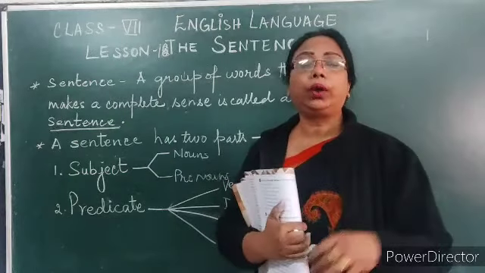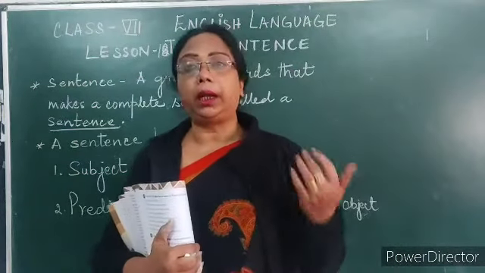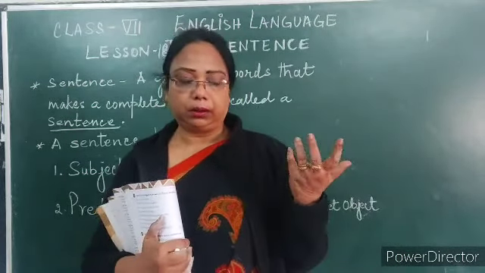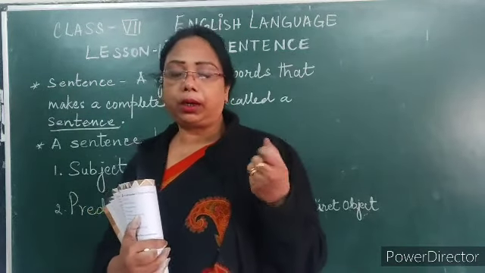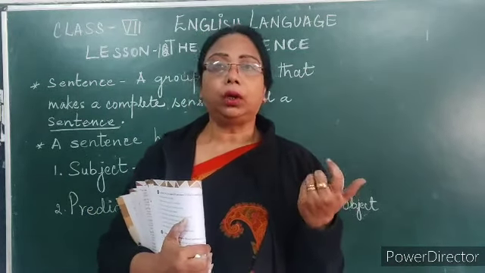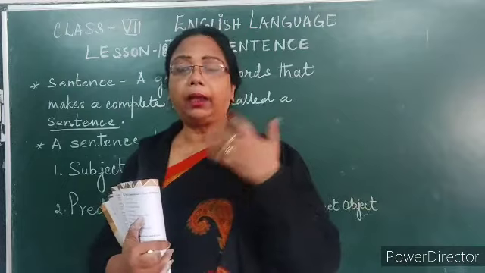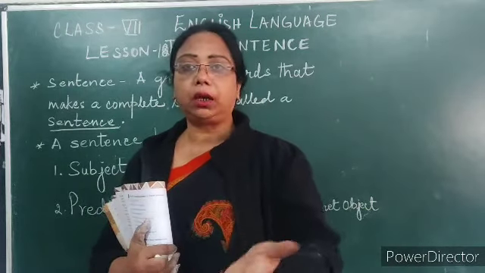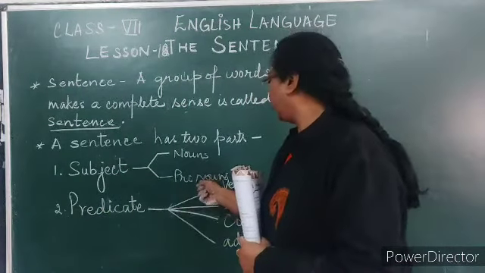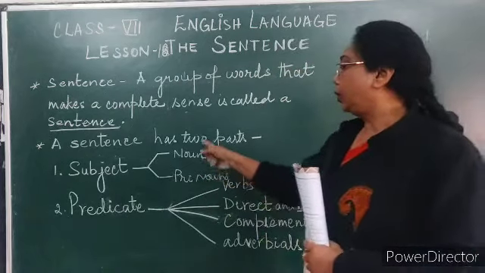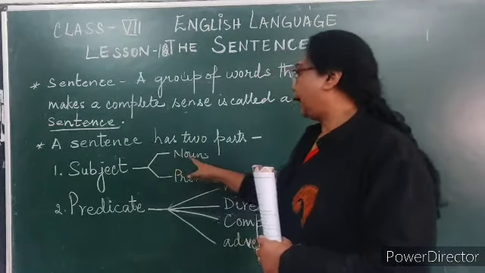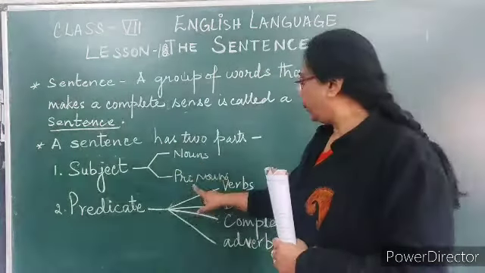Pronoun, as I told you, is used instead of repeating the name again and again. To avoid this repetition, we use they, I, me, you, he, she, it, right? So a subject is either a noun or a pronoun.